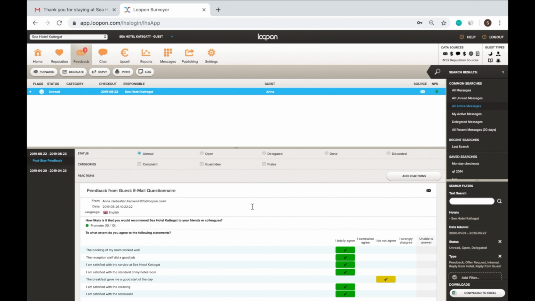Delegated, issue has explicitly been delegated to someone else. Done, issue has been acted upon. Discarded, issue was not acted upon but will be acted upon soon.